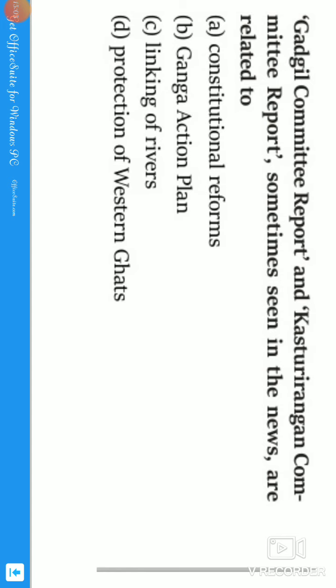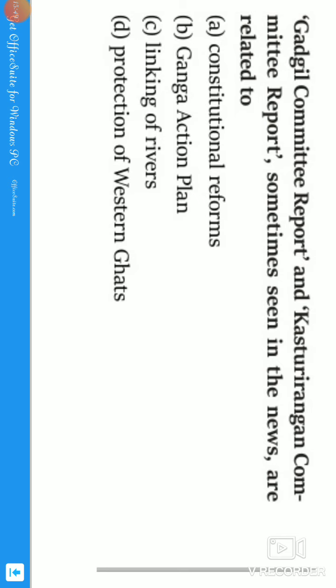The Gadgil Committee report and Kasturirangan Committee report, sometimes seen in the news, are related to what? We should find out the reports and the purpose for which they were constituted. For example, in this question, why was the Gadgil Committee made? What is the purpose of the Gadgil Committee? We should know for which purpose the committee was established. We should find which topic both committees are related to: constitutional reforms, Ganga Action Plan, linking of rivers, or protection of the Western Ghats.